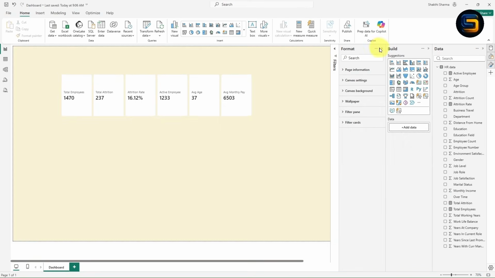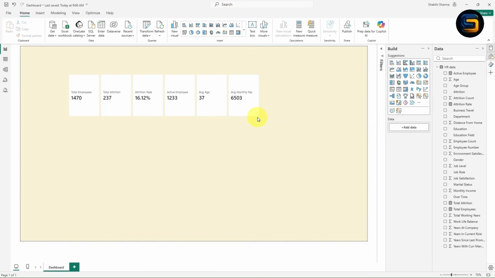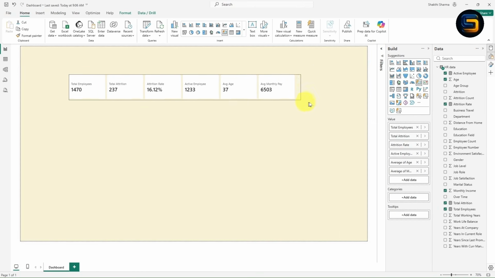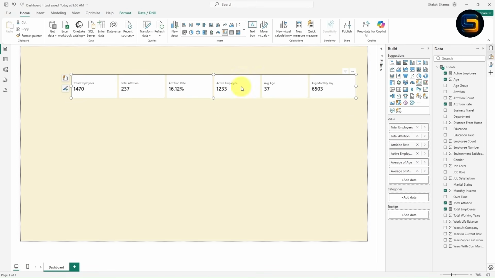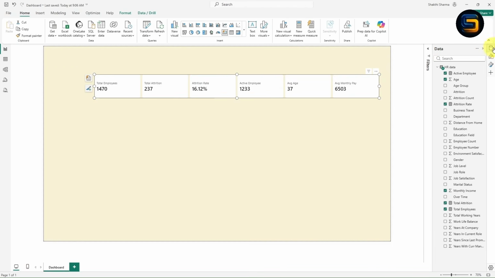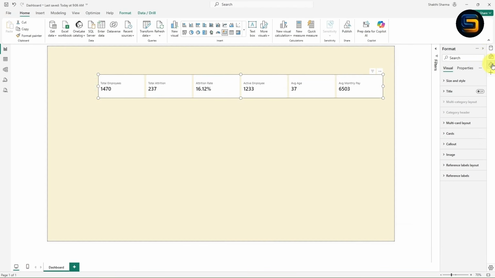Now with this guys, look here. We have completed all the 6 KPIs, right? If you want, you can adjust the KPI in this way. Now let's add images for these KPIs. What I will do, I will minimize this build and data. Click on this format. Now there is one option which is image option. You need to expand this image. Let's suppose if you want to add the same image for all the cards, you can go with this all, or you can add individual images.